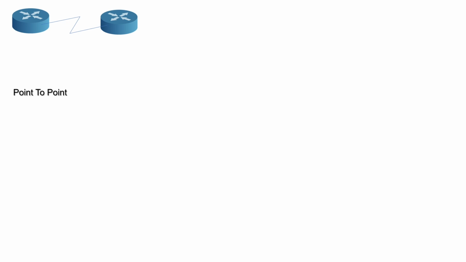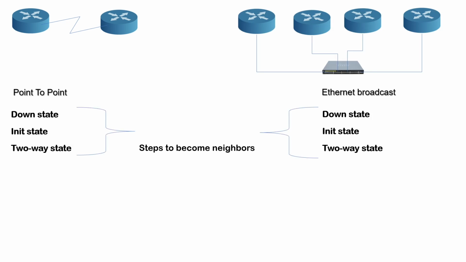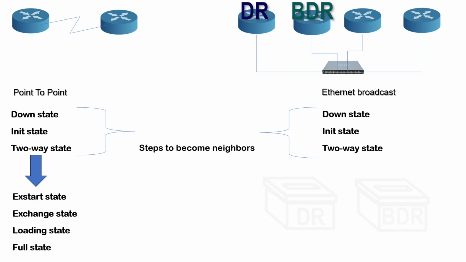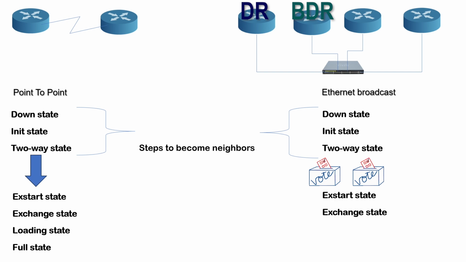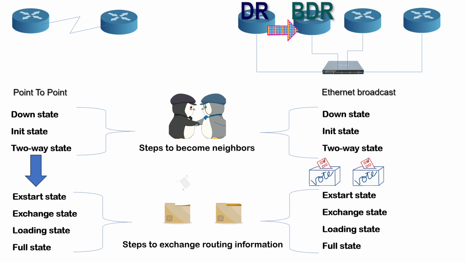After becoming neighbors, how routers exchange routing information depends on the network topology. If it is a point-to-point network, they immediately enter the ExStart state to start the exchange process. If it is an Ethernet broadcast network, they first elect a DR and a BDR, then enter. A BDR is a hot standby for DR. If DR fails, it immediately becomes DR.